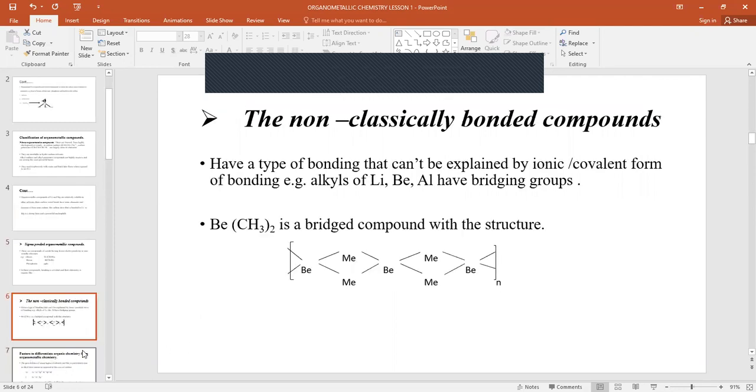The last classification is the non-classically bonded compounds. These ones cannot be explained by either ionic or covalent forms of bonding, because in their formation, they form bridges. Examples, we have those alkyls of lithium, beryllium, aluminium, you can name them, and the structure is as below.